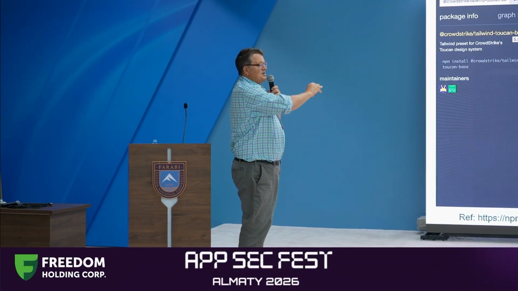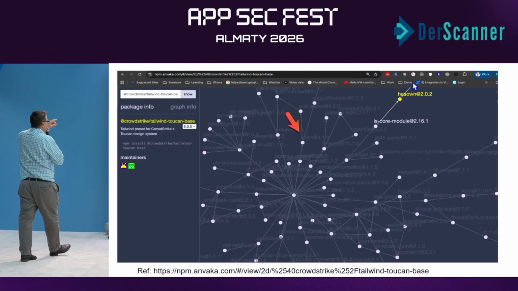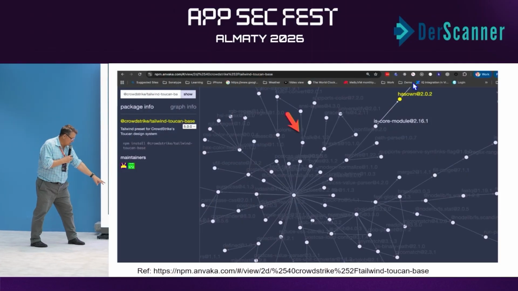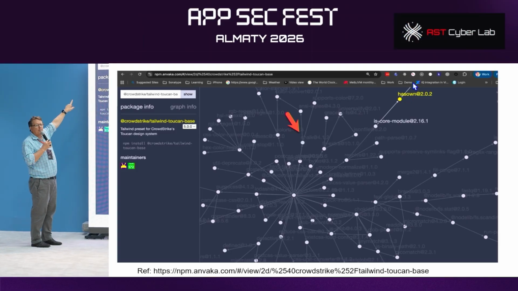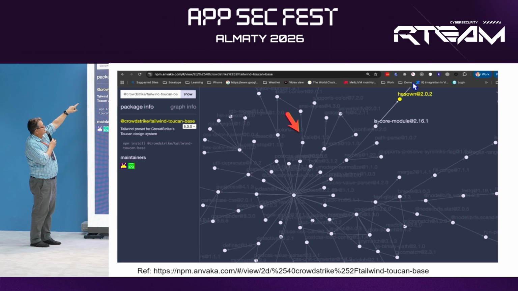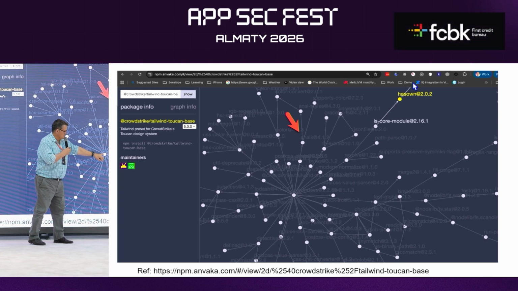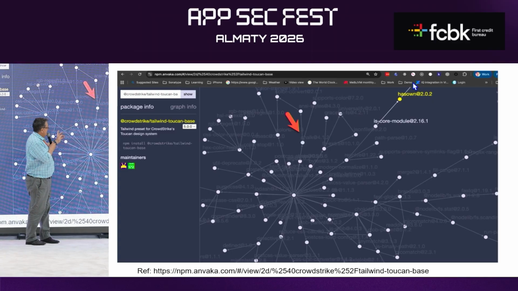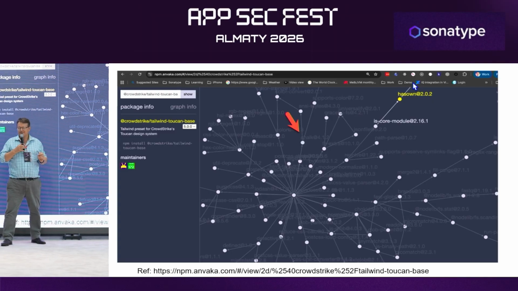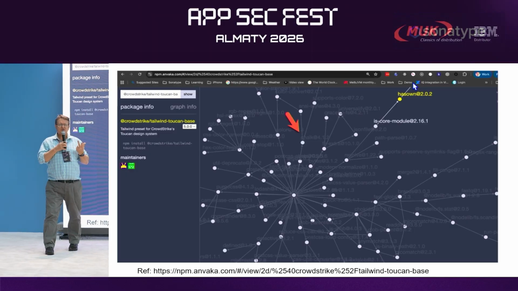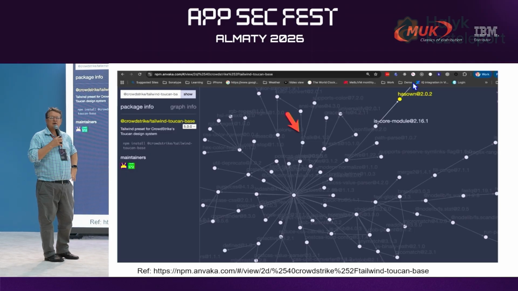This is a dependency tree. This is complex. Okay, so this website here, you can just get the URL. What you can do is you can put the name of a library or a package into the search, and what it does is the package that you're searching for is here in the middle, and then every single dot here is a dependency. These are all the direct and transitive dependencies that are used by this CrowdStrike project.